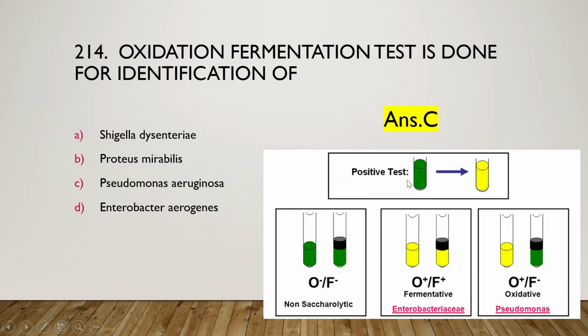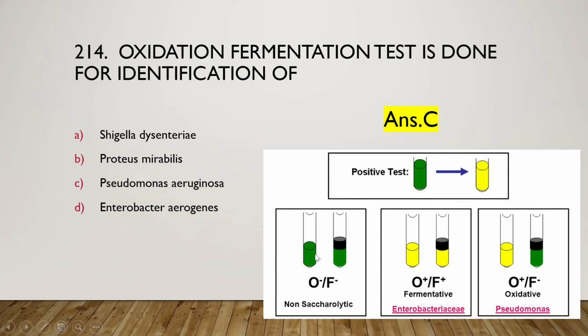So here we can see in a positive reaction the green color of the culture is transformed into a yellow color where fermentation is done. Fermentation can be done in the presence of oxygen or in the absence of oxygen. Here oxygen is present, but to make the environment anaerobic, we add paraffin oil in this tube. So this is the aerobic tube and this is the anaerobic tube.